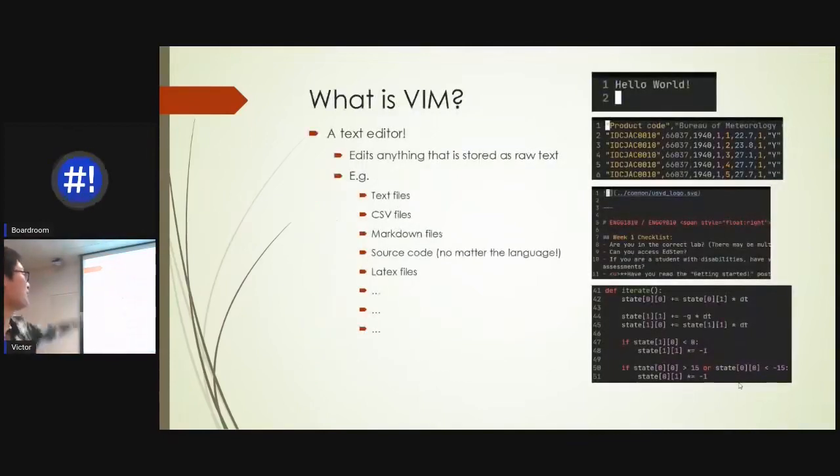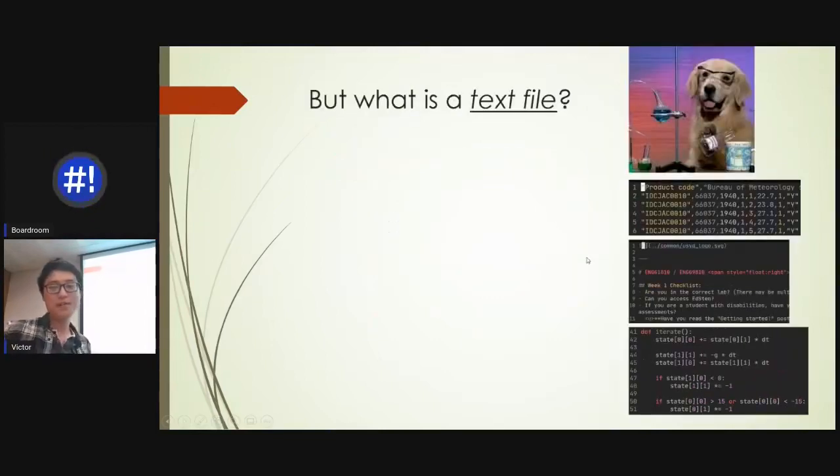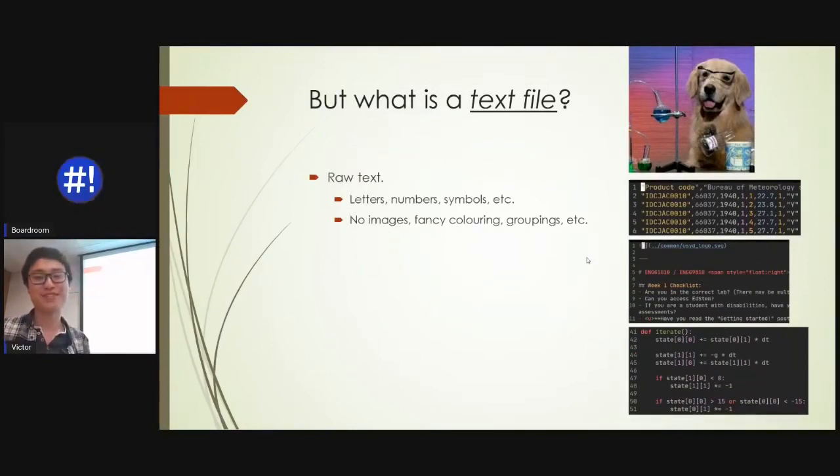So jumping right into it, what is Vim? Well, simply put, it's a text editor, and it edits anything that's stored as raw text. For example, text files, CSV files, Markdown, source code, which is what we're all here for, I hope, LaTeX, and a whole bunch of other stuff, right? But really, what is a text file? It is a file that just has raw text. So letters, numbers, and symbols, nothing else. No images, no groupings, no coloring, nothing of that sort, right?